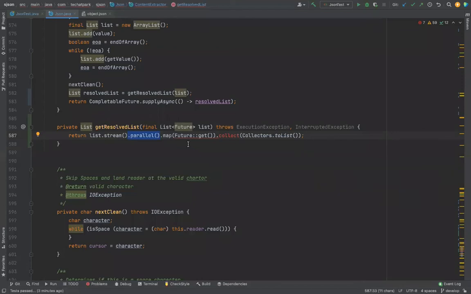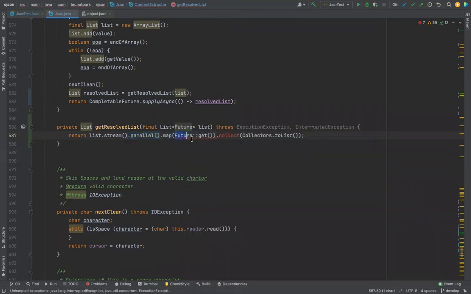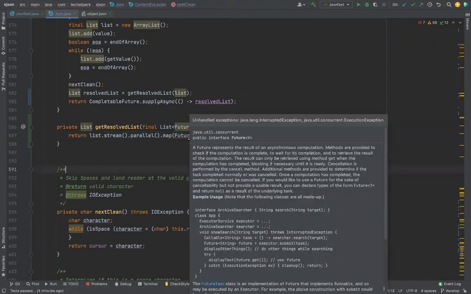But the bottom line problem that you need to know is, anytime you use lambda, if your internal block throws an exception, unfortunately, you cannot throw from the function level. These are all internal. So the only way you can do it is to put in a try catch, and try catch will kill your application later. So you cannot afford to do a try. So these are all coming because I'm using CompletableFuture. CompletableFuture is very good in many cases, but is it good for my case? Probably I think we should overlook at it.